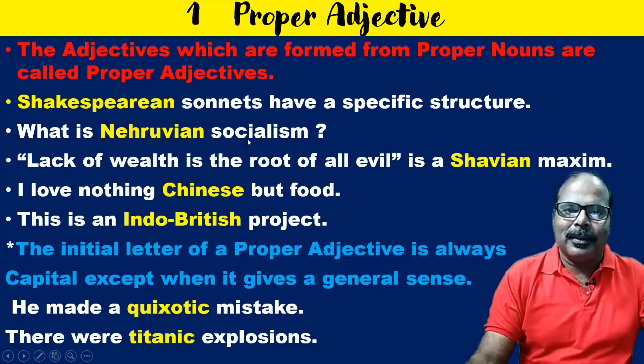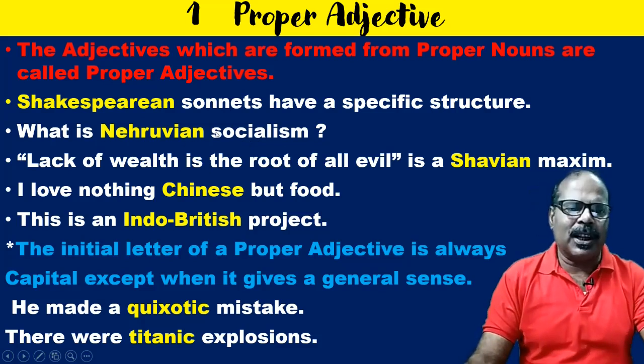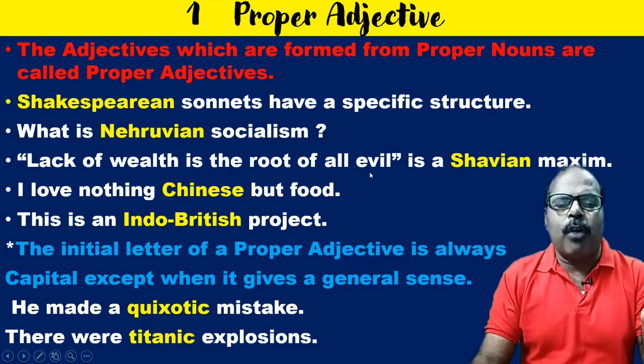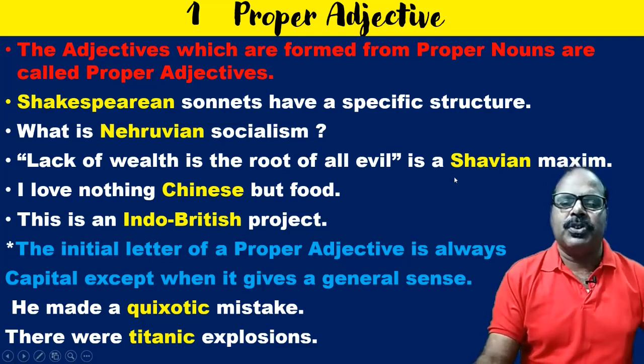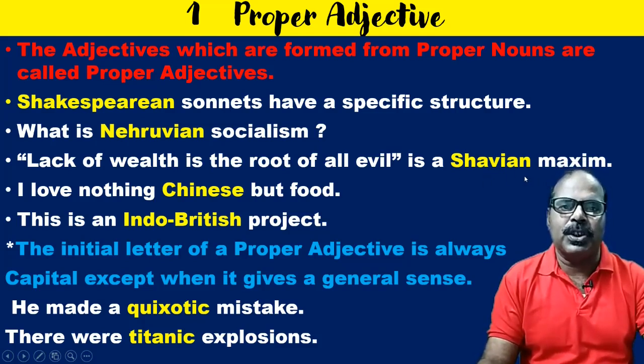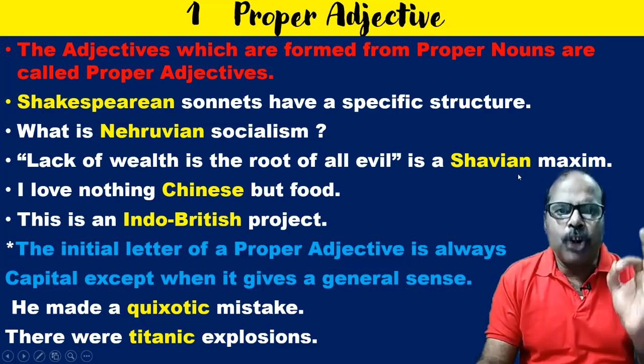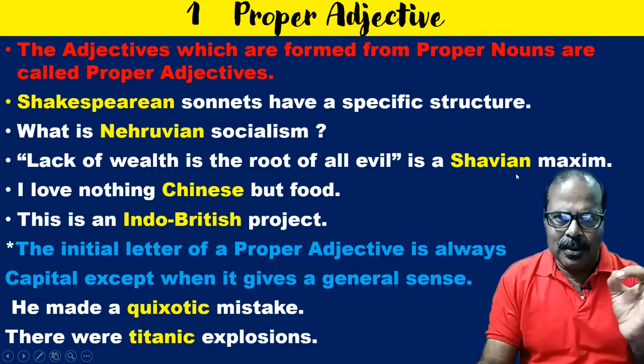Nehruvian is formed from the name Nehru. "Lack of wealth is the root of all evil" is a Shavian maxim. Shavian is the adjective form which is formed from the name Shaw, George Bernard Shaw.